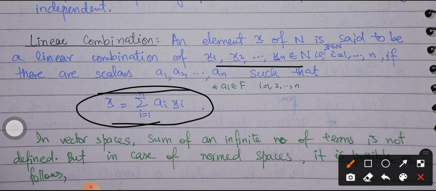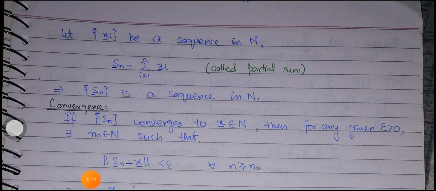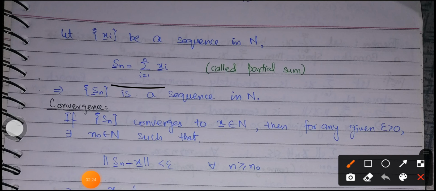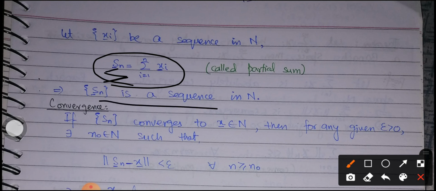Next, in vector spaces the sum of an infinite number of terms is not defined, but in case of norm spaces we can define the sum of an infinite number of terms. And how can we define this? Here you can see that we can define the concept by introducing partial sums. So let xi be a sequence in N, then Sn is equal to the summation, i varying from 1 to n, of xi. This is representing the term Sn, and this is basically the partial sum of the first n terms of the sequence. So if we consider this expression, then Sn is a sequence in N.